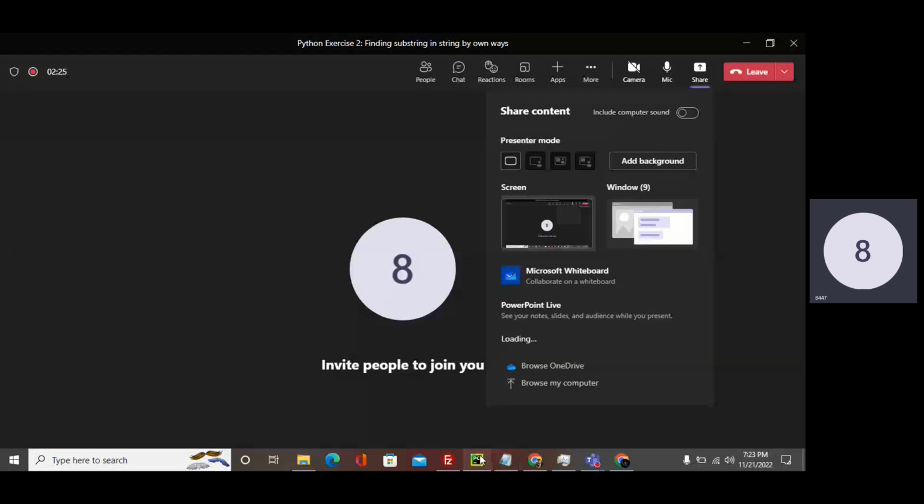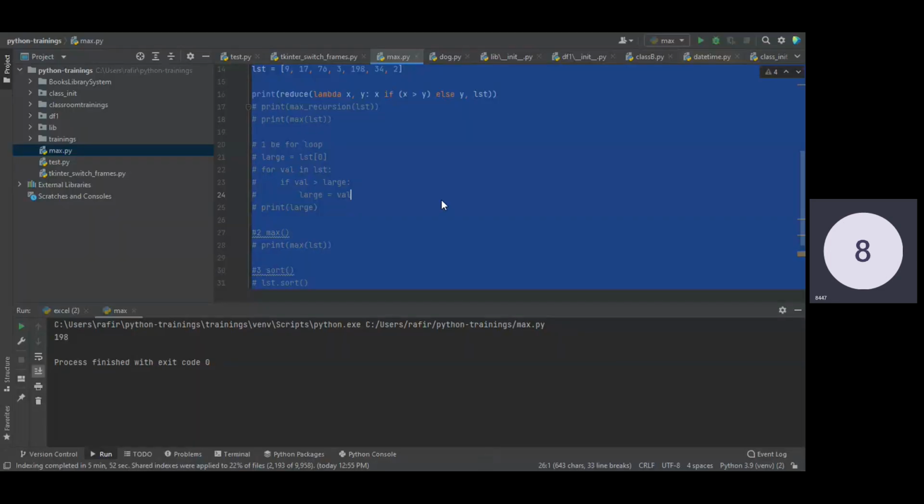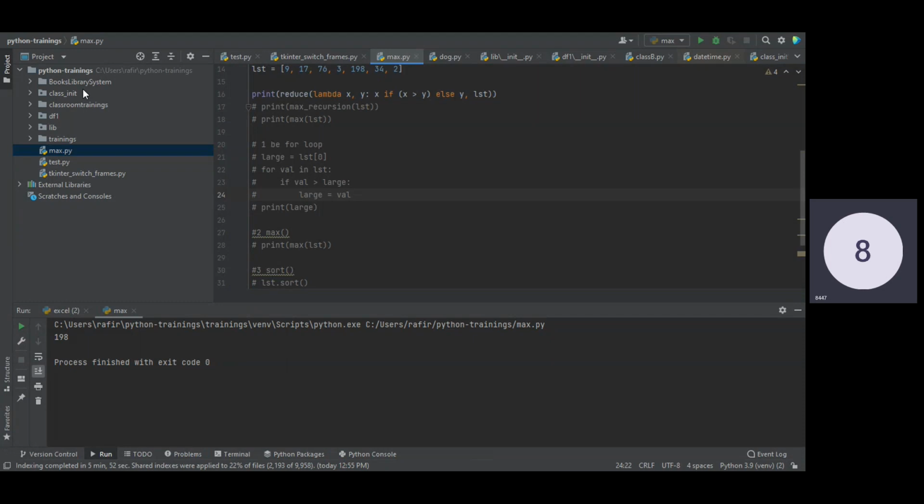Okay, so let me just start. Give me a moment, I'm going to share my screen. I'm opening the PyCharm editor. I'm creating a file here first. Give me a moment.